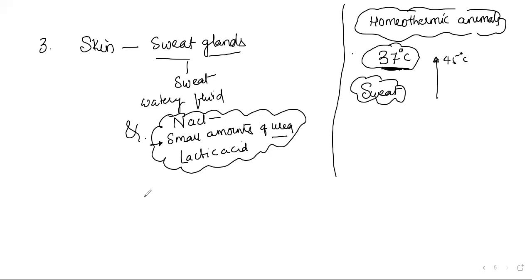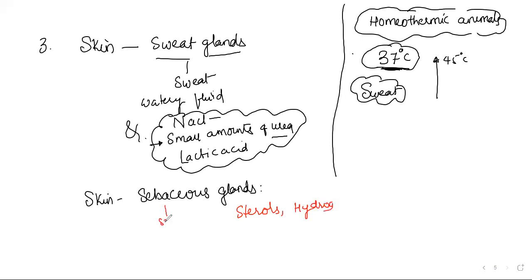So that is about sweat, and let's talk about sebaceous glands. Along with the sweat glands in the skin, we find some sebaceous glands also. What do sebaceous glands do? Sebaceous glands eliminate certain substances called sterols and hydrocarbons. The secretion of the sebaceous gland we call sebum. Sebum contains some sterols and various kinds of hydrocarbons.